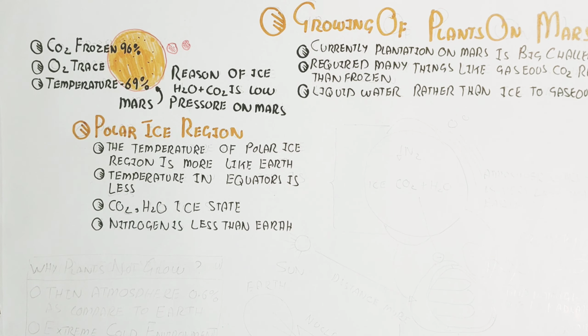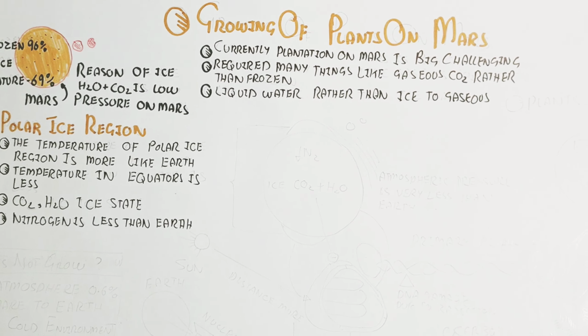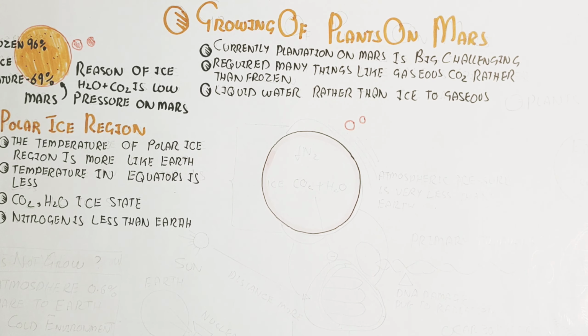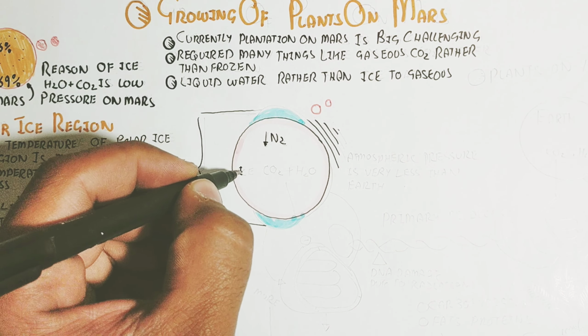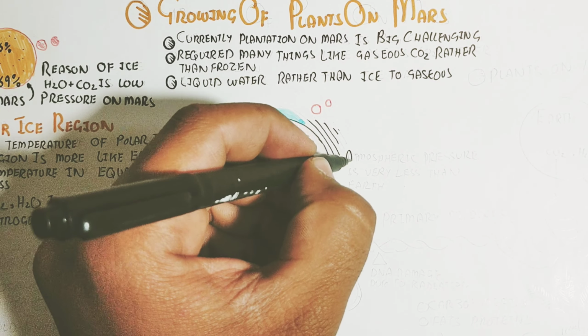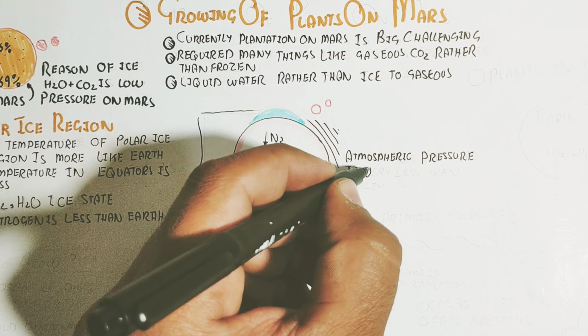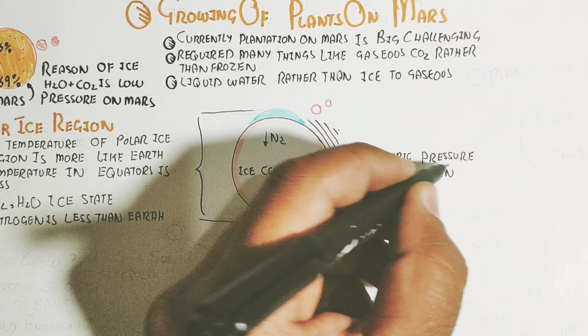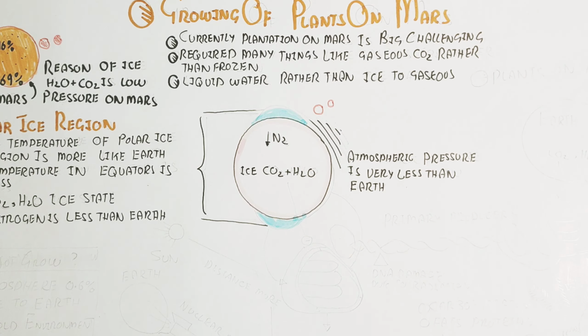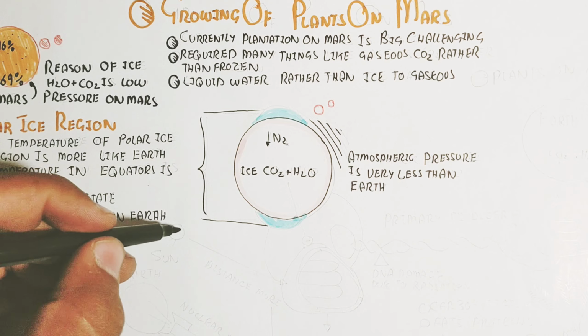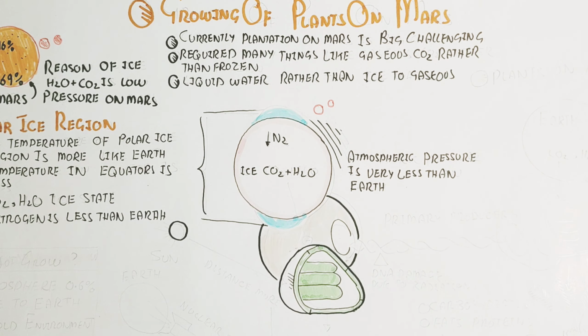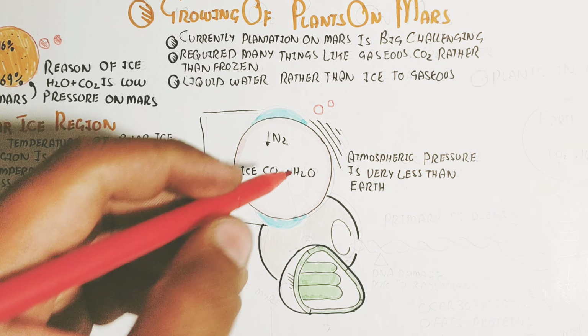Nitrogen is very important and required for all plants, and the fixation of nitrogen is impossible. That is why nitrogen is not present, so growing of plants is not possible. So there is less nitrogen, and carbon dioxide and water are in ice form. In this way, the atmospheric pressure is very much less than Earth. So remember these things.